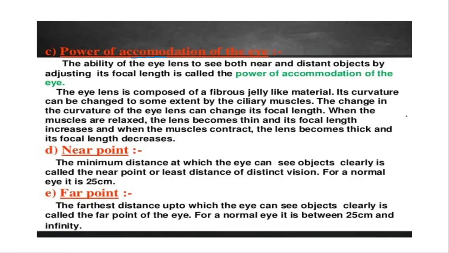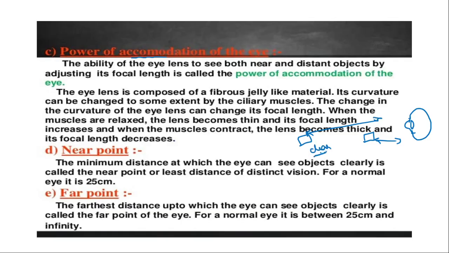This is the ability of our eye to see objects placed nearer to the eye or far away from our eye. The lens will adjust its focal length depending upon the distance of the object,